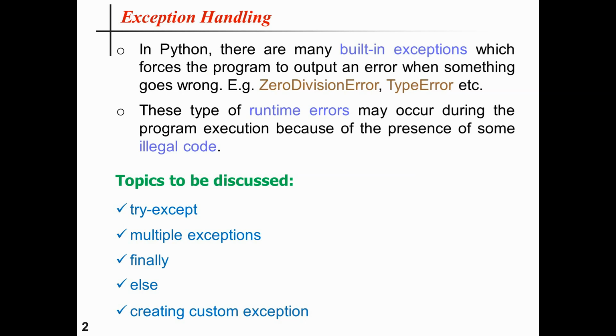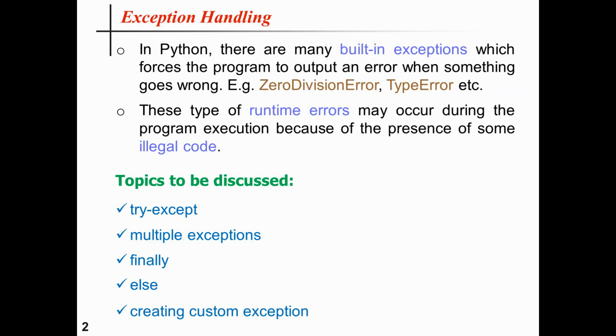There might be multiple exceptions in a program. Then comes the use of the finally clause, that means there might be some code which is always executed regardless of whether an exception has occurred or not.